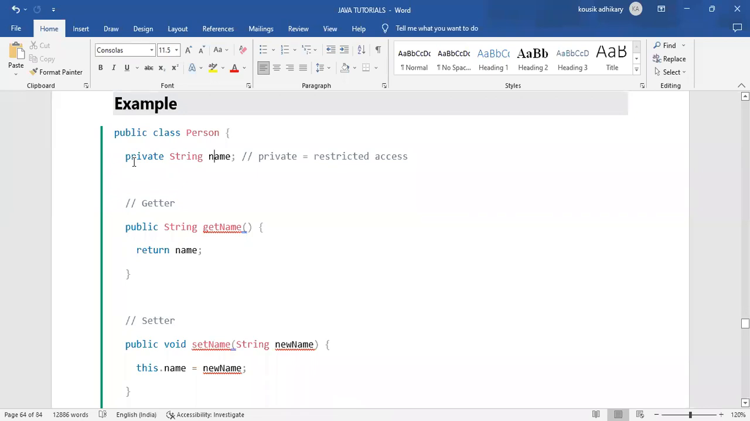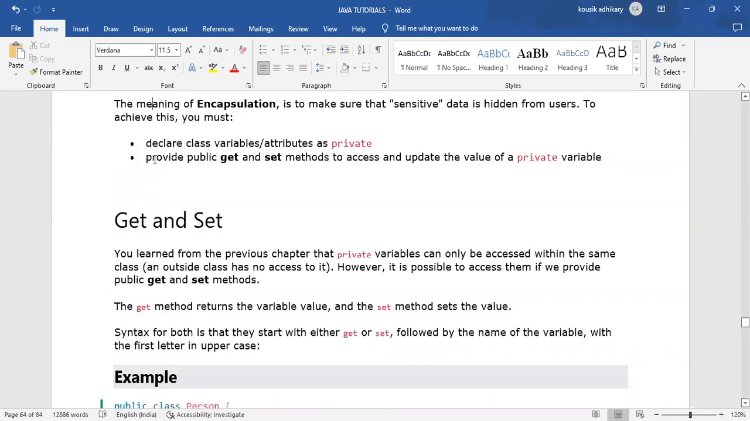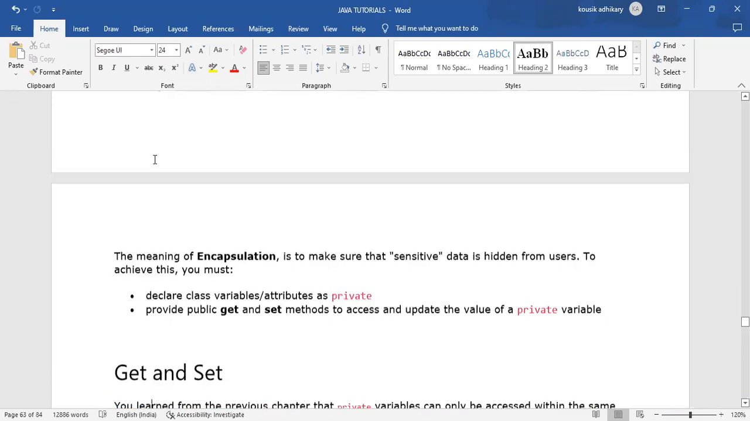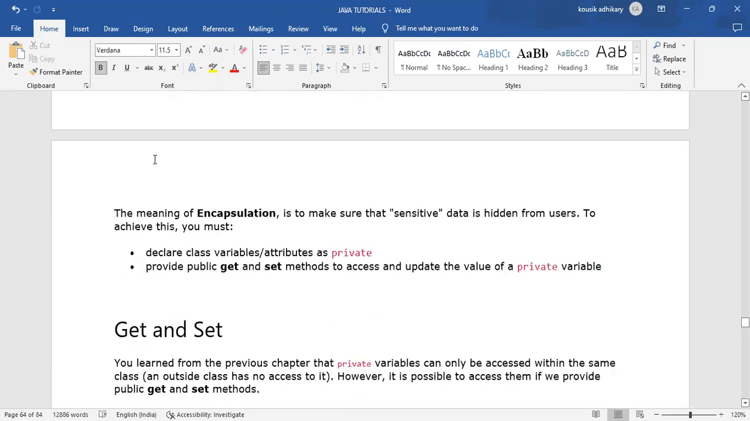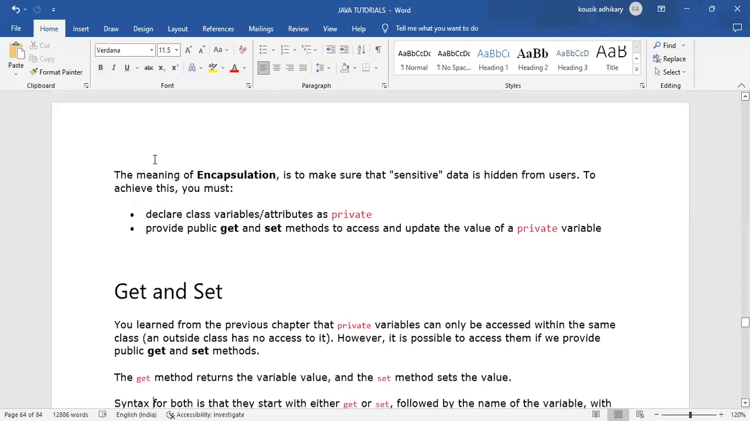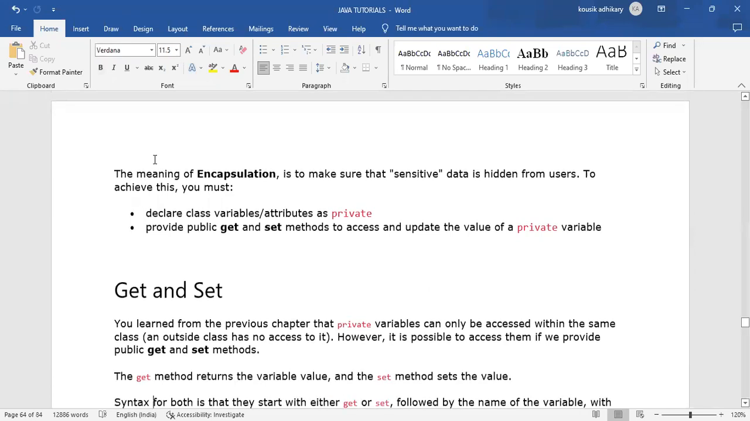When you are using private, what is the definition? You just go to the definition. Private provides public get and set methods to access and update the value of a private variable. When you declare a private variable, you can't update or get that variable's value directly. So to get and update that variable, you need to use get and set.